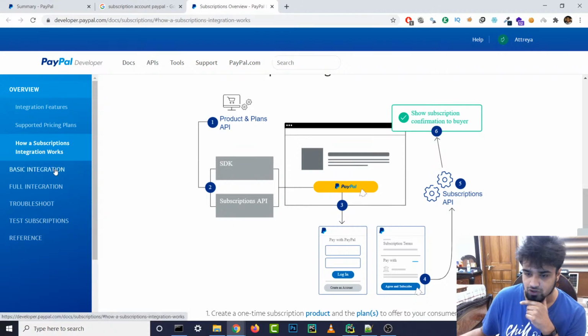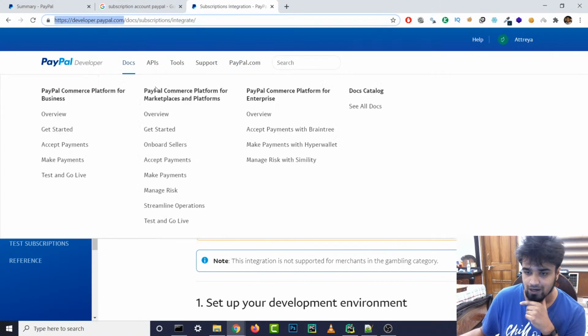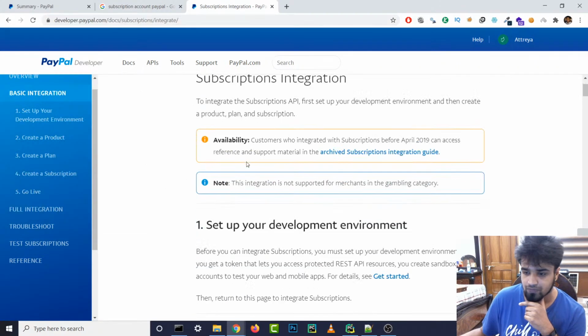All right, looks good. So let's go and see how the integration works. As you can see on the top right, if you want this kind of documentation, you need to go to developer.paypal.com and they'll give it to you. To integrate the subscription API, first set up the development environment and create a product, plan and subscription. So we need to get started with that.